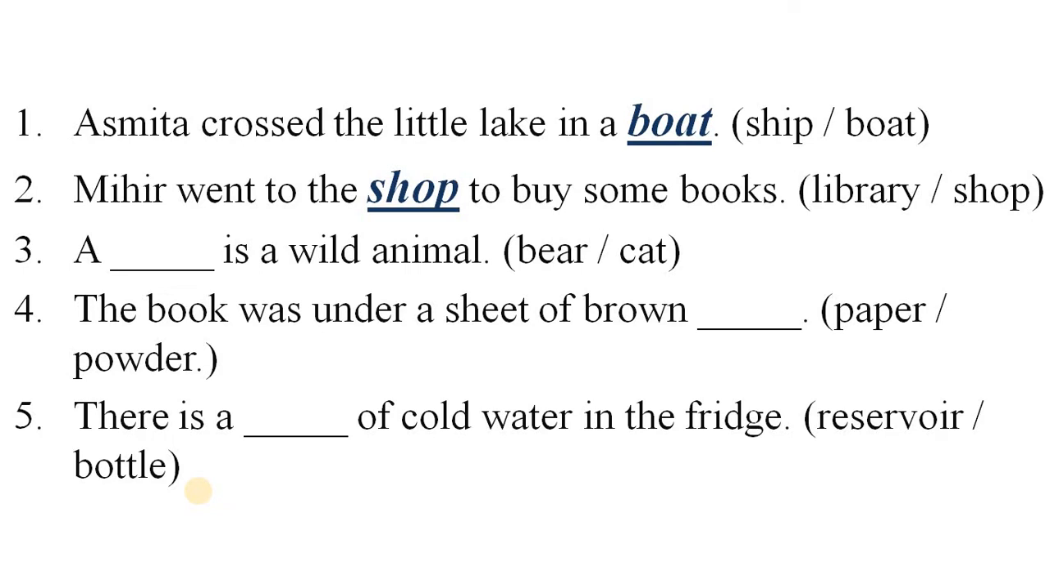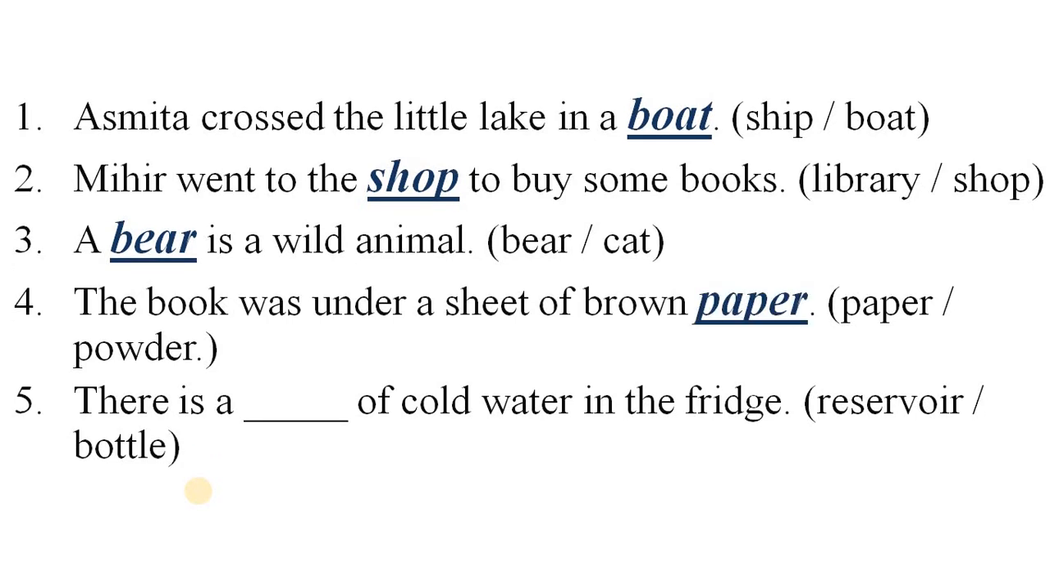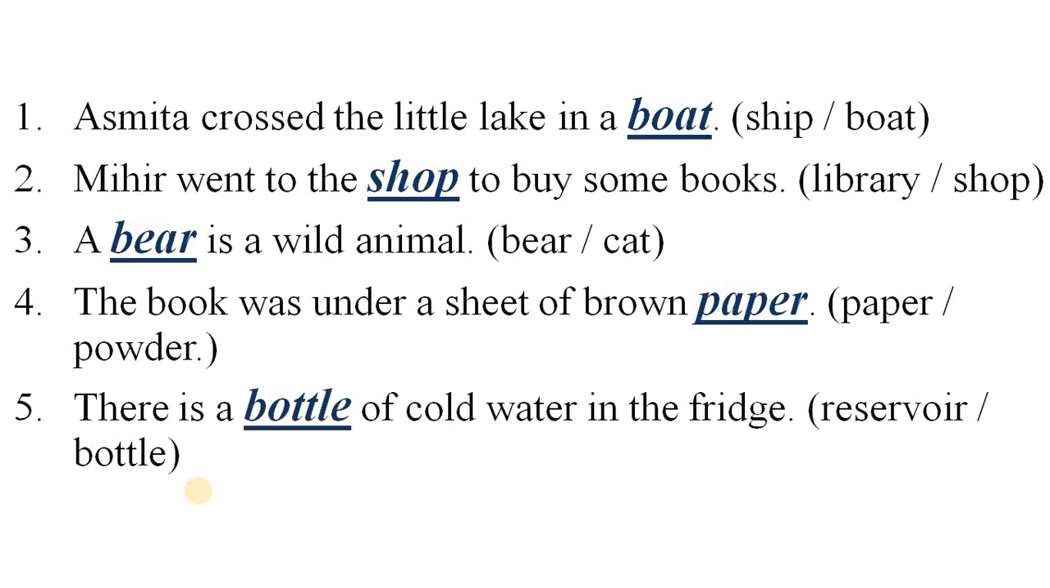A dash is a wild animal. Deer or cat. Deer is a wild animal while the cat is a domestic animal. The book was under a sheet of brown dash, paper or powder. The answer is the book was under a sheet of brown paper. Fifth is there is a dash of cold water in the fridge. And the answer is there is a bottle of cold water in the fridge.